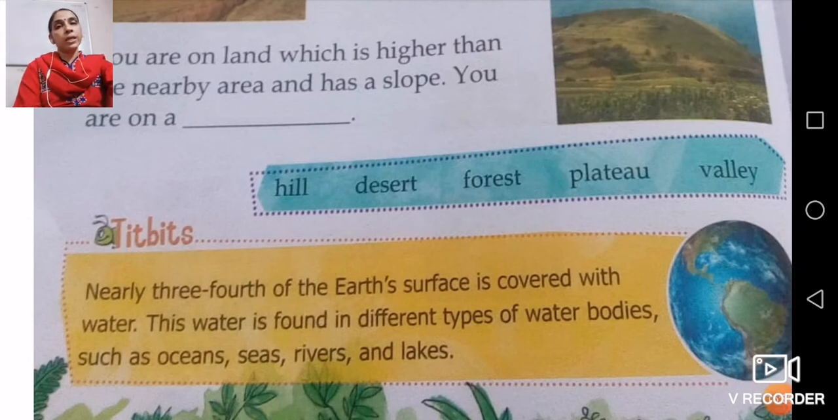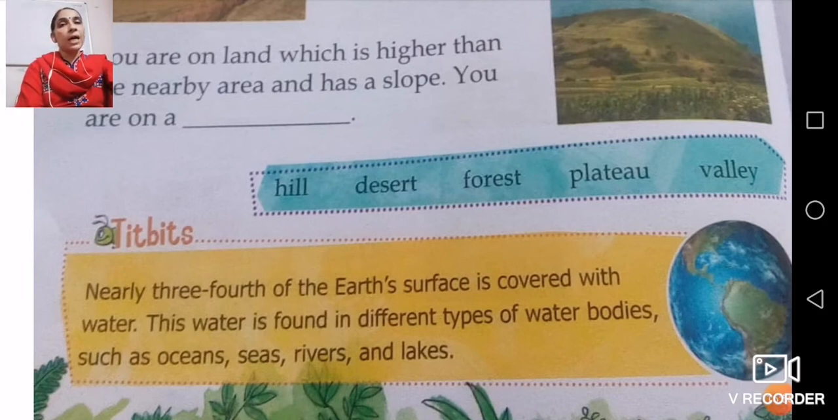Actually, हमारे अर्थ पे बहुत सारा पानी है, but that all water we cannot drink, because most of the water is found in the water bodies, that is in ocean. तो ओशन का पानी तो हम नहीं पी सकते, that is not healthy for us. तो वो क्या है, वो उतना पानी हम नहीं पी सकते.